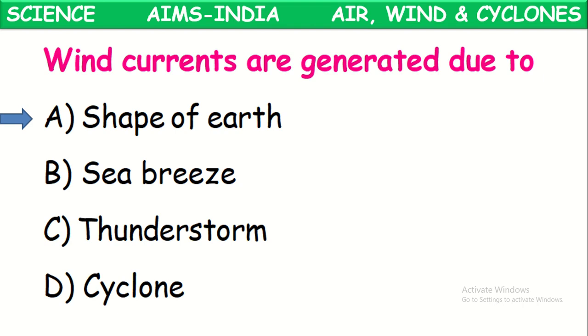As one place is becoming hot, low pressure is created in that area. At certain places, temperature will still be low, and in that area, air will be at high pressure. So wind always moves from high pressure areas to low pressure areas. In that way, wind currents are generated, because of the shape of the earth.